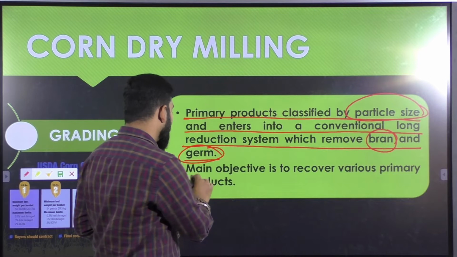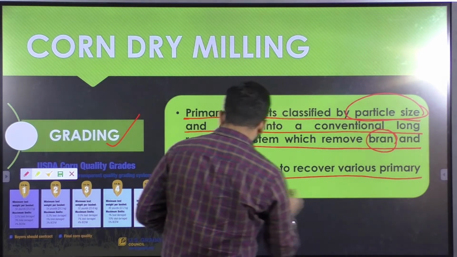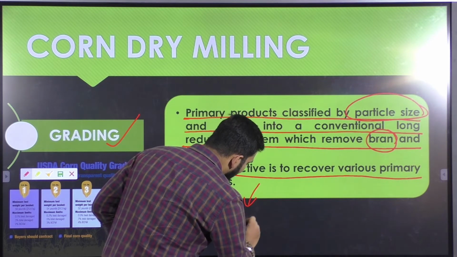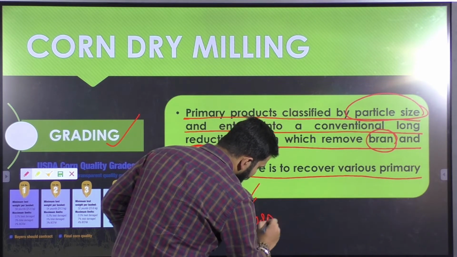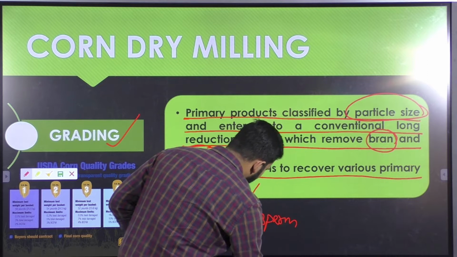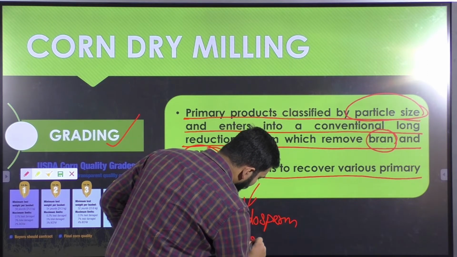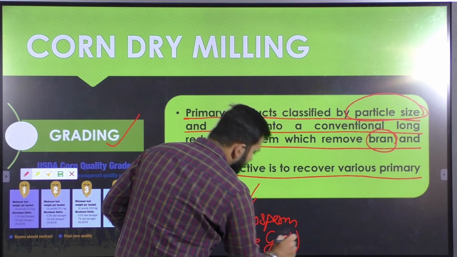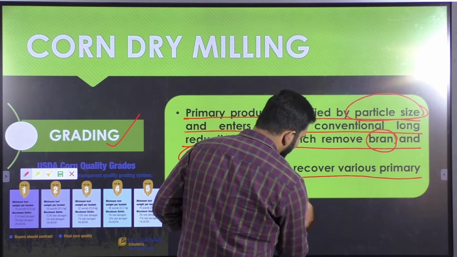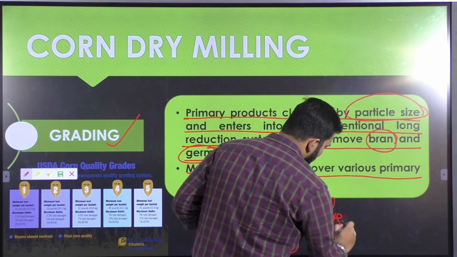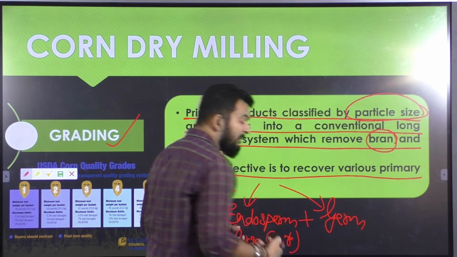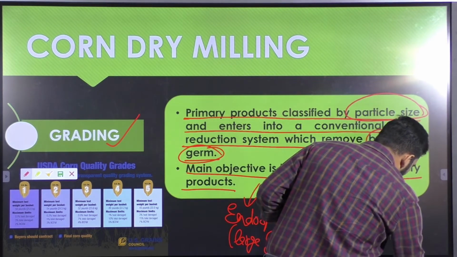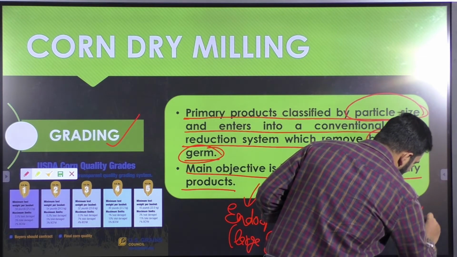The main objective is to recover various primary products. The various primary products in this case are endosperm, which will be present in the form of large grits. This is the major product that you will get. Besides endosperm, you will also get germ particles that have been separated out during degerming. Apart from that, you will also get hull or bran.